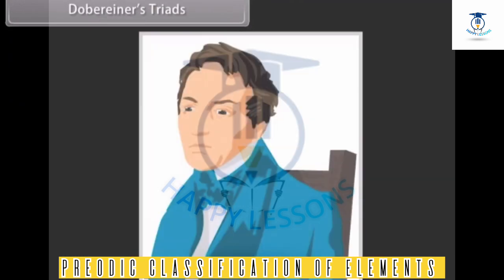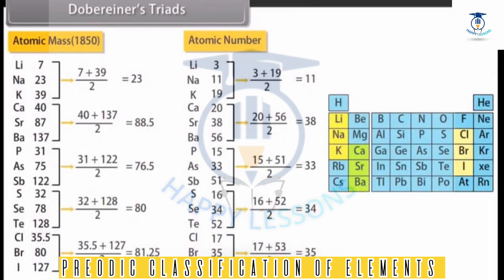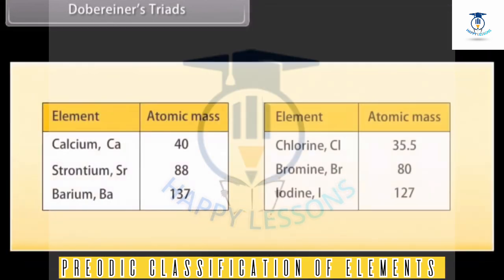Dobereiner's triads. In 1829, Dobereiner, a German scientist, made groups of three elements, each based on their properties. He named them triads. He observed that the atomic mass of the middle element of a triad was equal to the arithmetic mean of the atomic masses of the other two elements. For example, in a triad of calcium, Ca 40, strontium, Sr 88, and barium, Ba 137, the mean of the atomic masses of the first and third elements is equal to the atomic mass of the second element. That is, 40 plus 137 whole upon 2, which is 88 u.